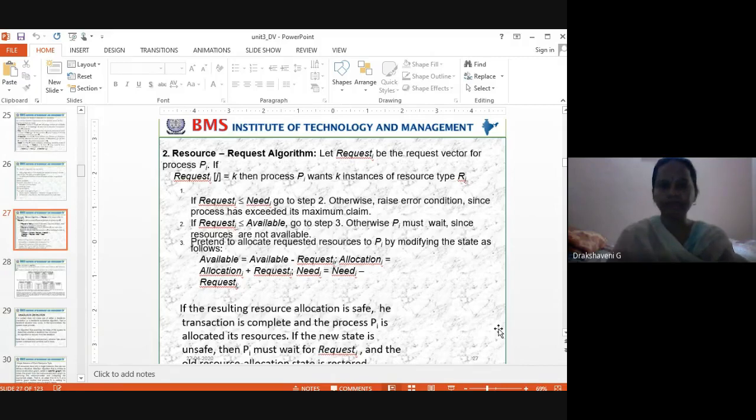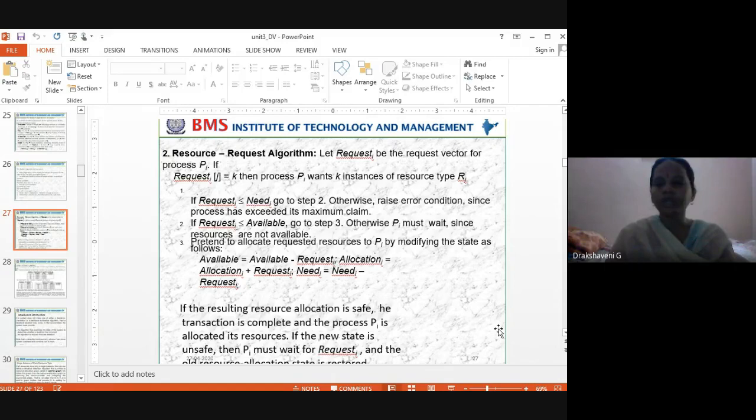Resource request algorithm. Now we see how to allocate the resources. Let Request i be the request vector for process Pi. If Request i[j] equals k, then the process Pi wants k instances of resource type Rj. If Request is less than or equal to Need, go to step 2. Otherwise, raise an error condition since the process has exceeded its maximum claim.